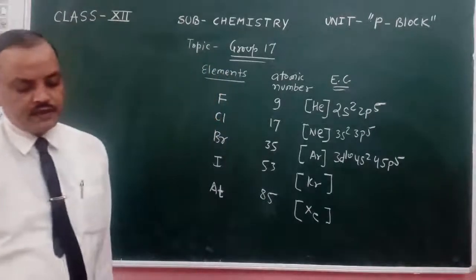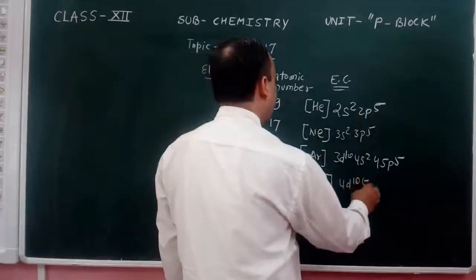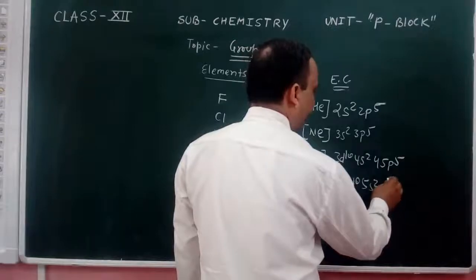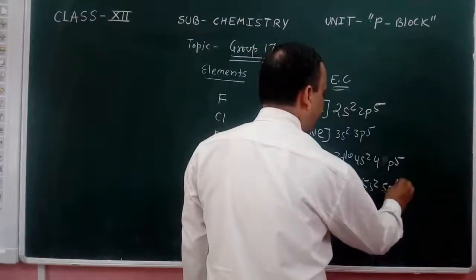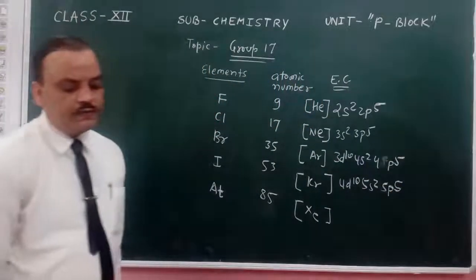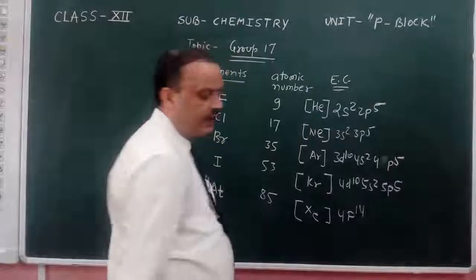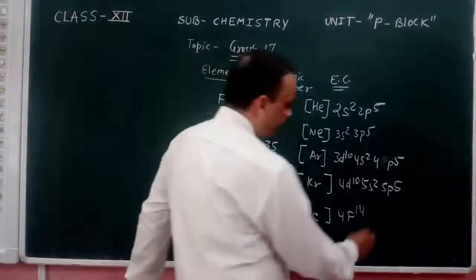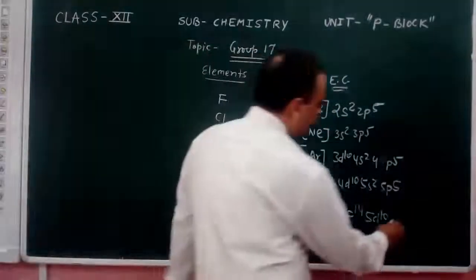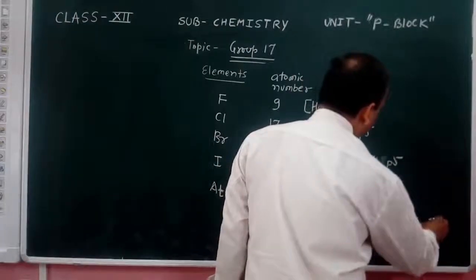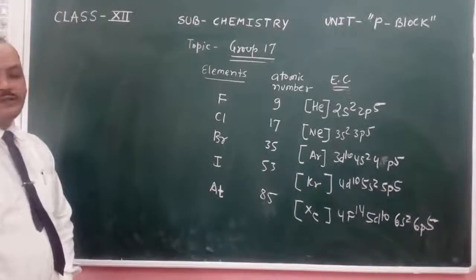In case of iodine, krypton 4d10 5s2 5p5. In case of astatine, xenon, we have the f orbital there: 4f14 5d10 6s2 6p5. This is the electronic configuration of the elements present in group number 17.